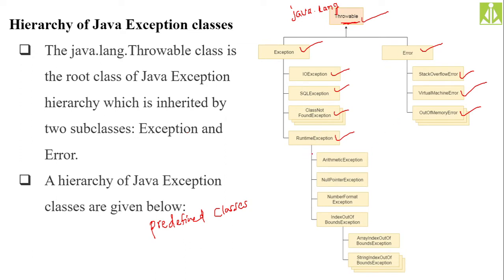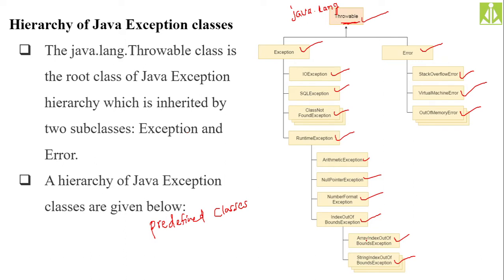In your RuntimeException class, we further have many different subclasses like ArithmeticException, NullPointerException, NumberFormatException, and IndexOutOfBoundsException. IndexOutOfBoundsException is a class, and to this class we further have two classes: ArrayIndexOutOfBoundsException and StringIndexOutOfBoundsException. We already discussed arrays and strings. So if you go beyond the index value of an array, then ArrayIndexOutOfBoundsException will occur.